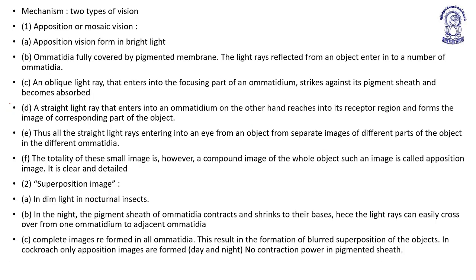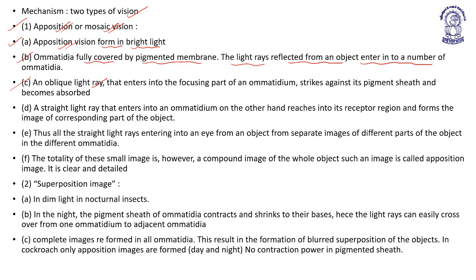Mechanism: there are two types of vision. One is the apposition or mosaic vision. Apposition vision forms in bright light. The ommatidia are fully covered by pigmented membrane. The light rays reflected from an object enter into a number of ommatidia. Ommatidia are covered by the pigmented sheath, and the light rays reflected from any object enter into a number of ommatidia.